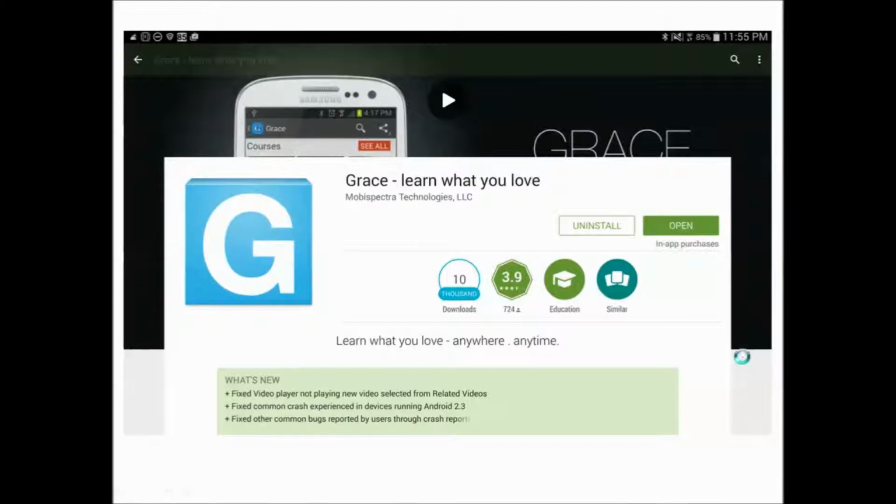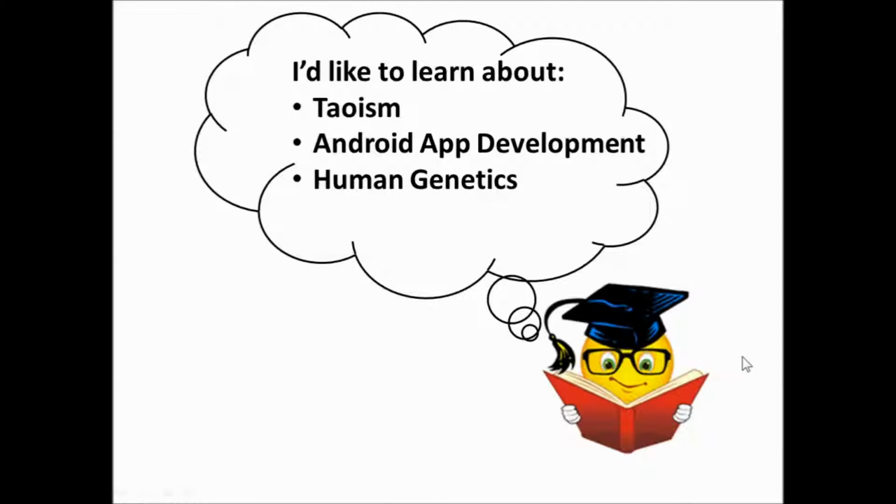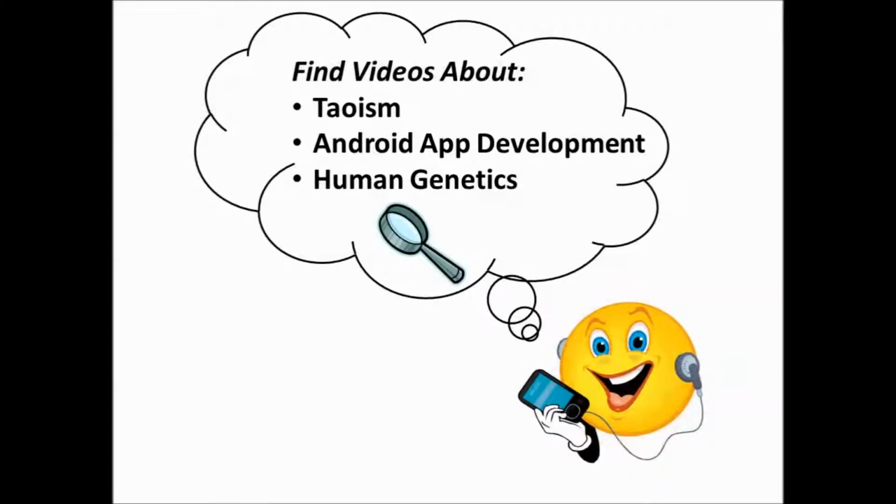So let's say that I'd like to learn about Taoism, Android app development, and human genetics because I'm a very eclectic kind of guy. And rather than read about it, I'd like to find some videos about all these different topics. I want to dig around and find them. And when I start doing that search, I find that Udacity, UC Berkeley, Harvard, Khan Academy, endless YouTube videos, MIT OpenCourseWare, and on and on. The list goes on of so many organizations and institutions that have videos on those topics.